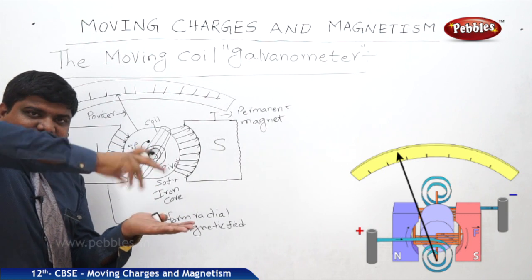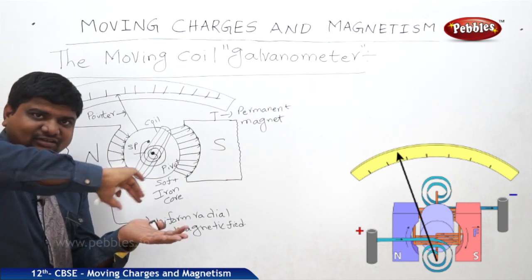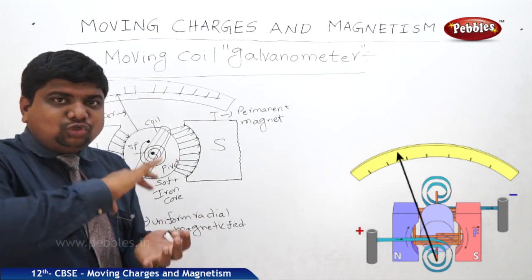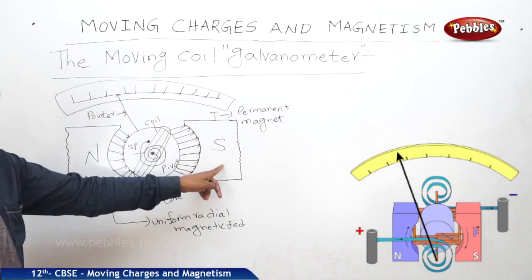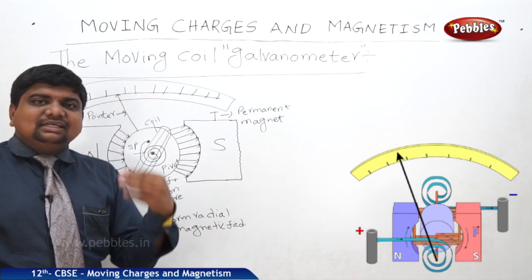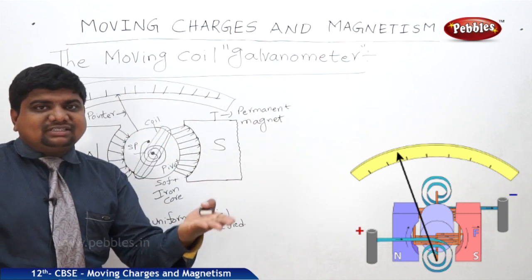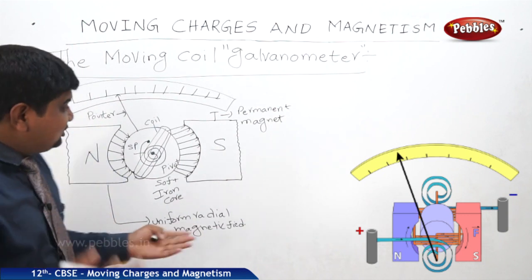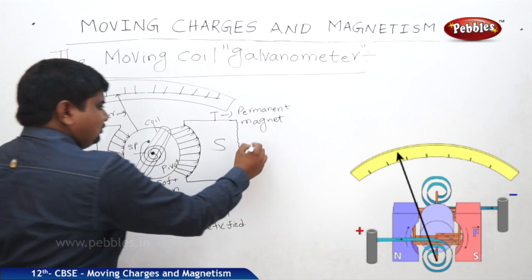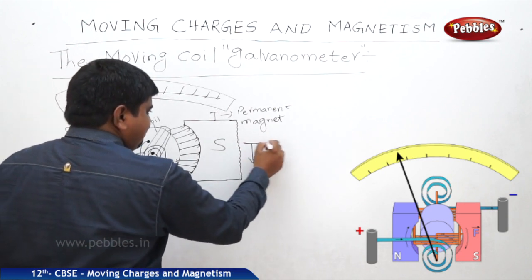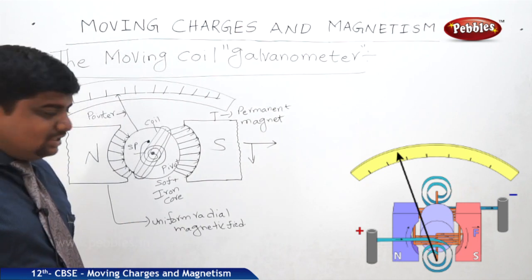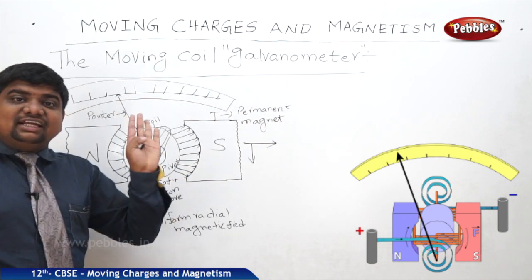When it rotates towards right or left, there is a possibility for compression of the spring. So two forces are acting. One is the magnetic force, and the other is the force of compression, the tensional force. These two forces are perpendicular to each other. That's why it creates a torque.